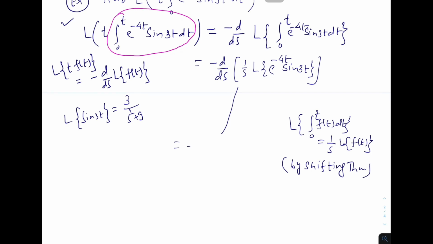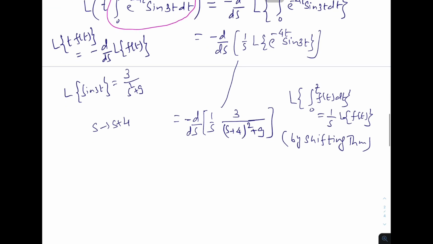If I use the first shifting theorem, minus d by ds of 1 upon s, now sin 3t, so that is 3 over s square plus 9. Now s becomes s plus 4. So s plus 4 square plus 9. Okay, so this is equal to minus d by ds.